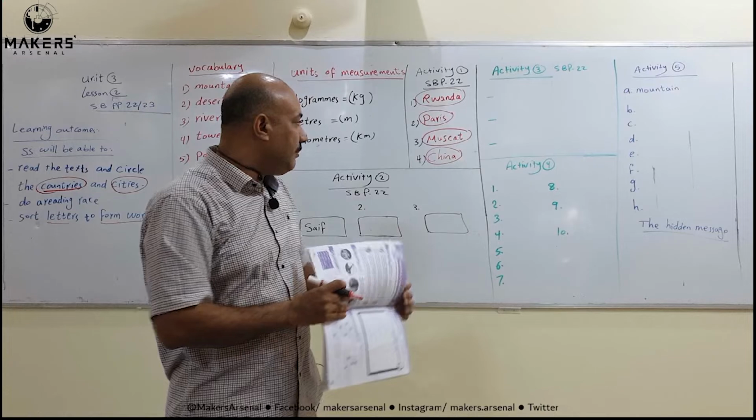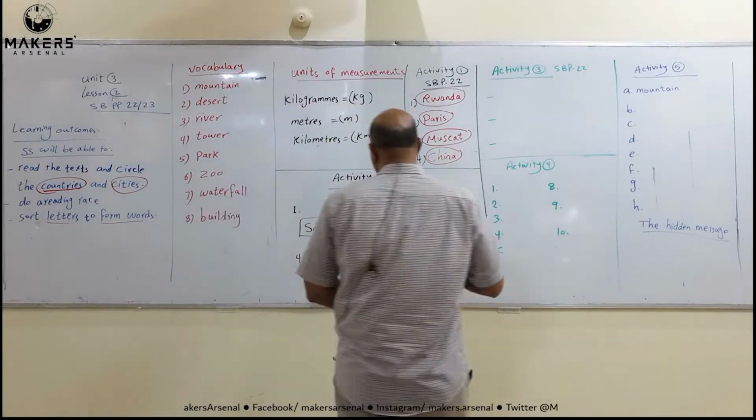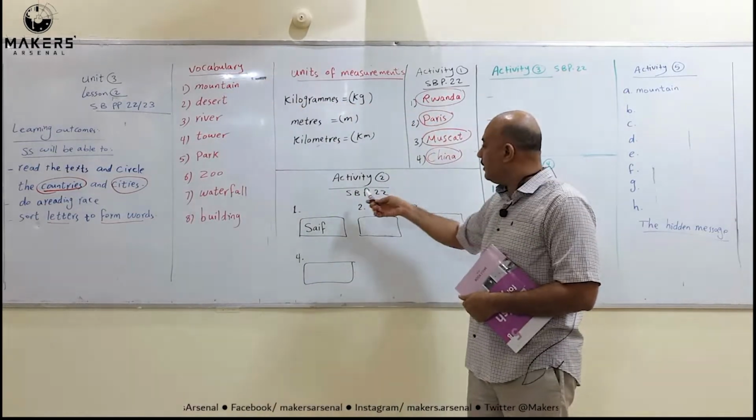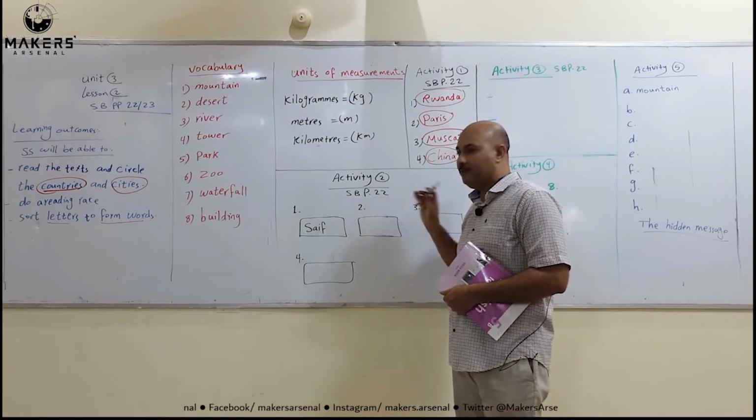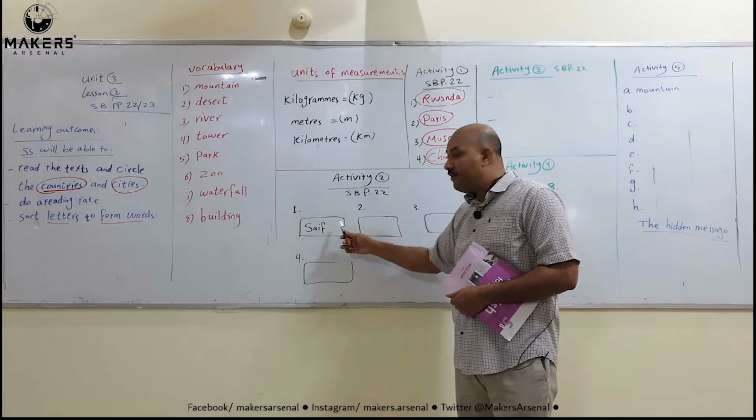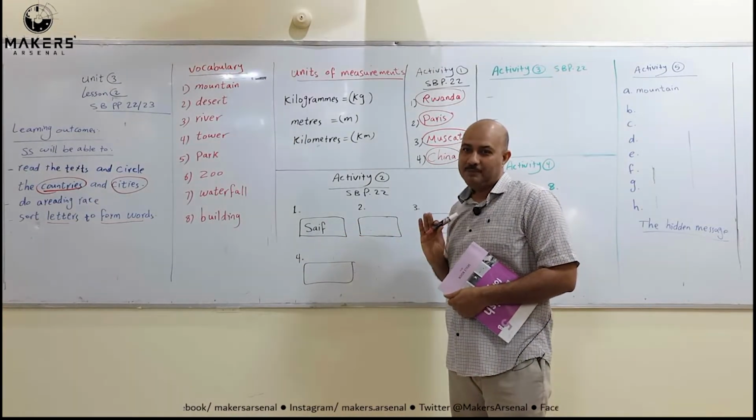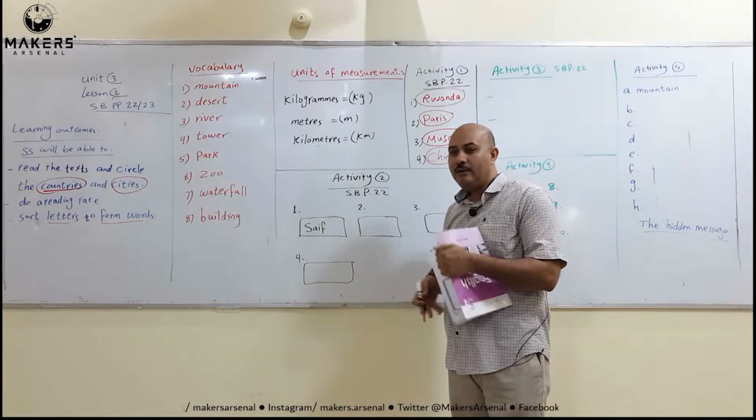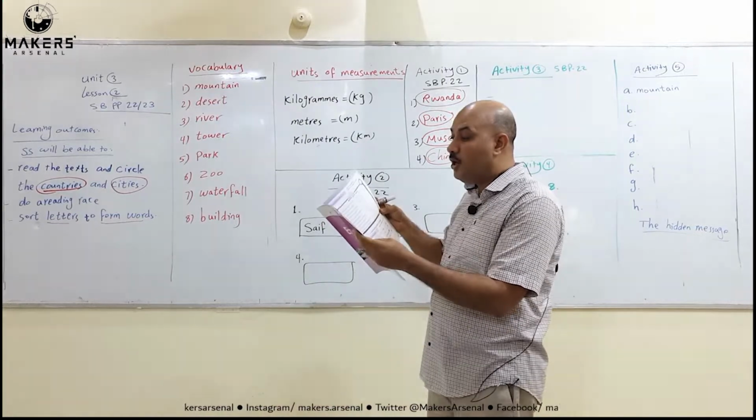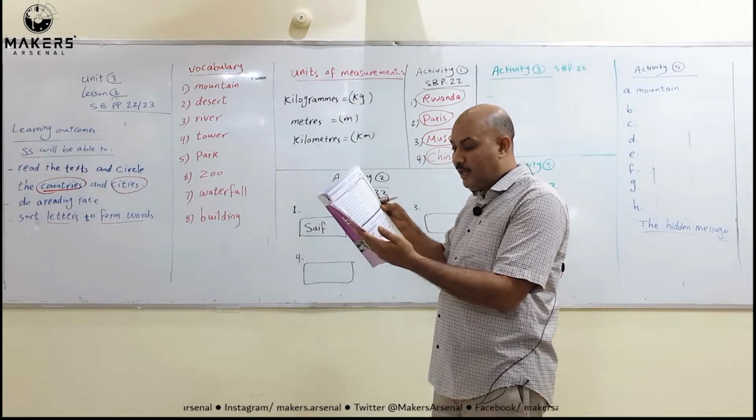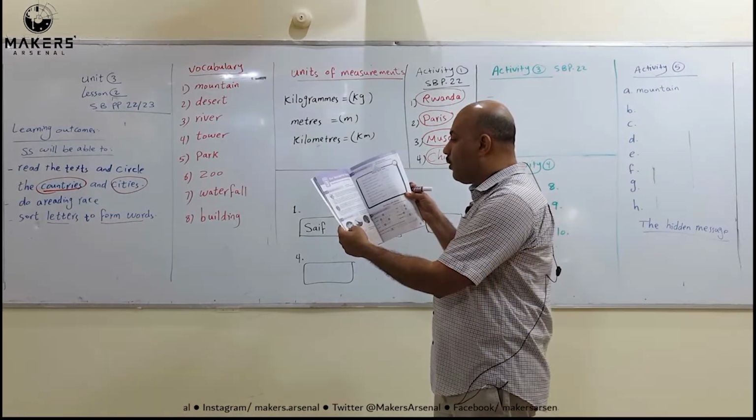And if you look at the board, this is activity number 2. Activity number 2, skills book, page 22. We have 4. The first one has been done to help you. But this is Safe. Why do we write Safe here? Because Safe went to Rwanda, and this is a place in Rwanda.